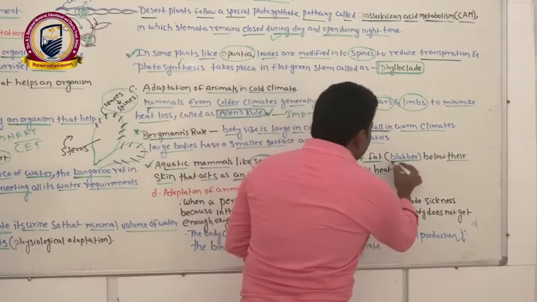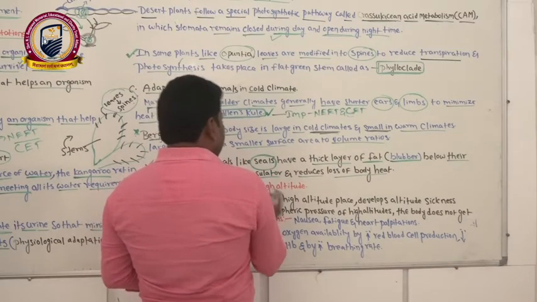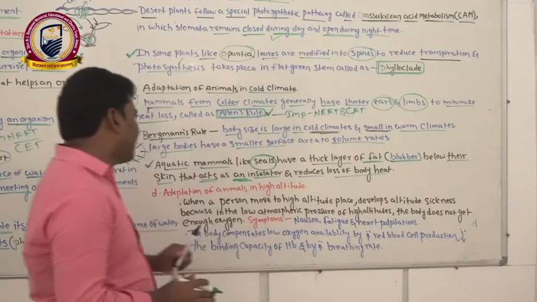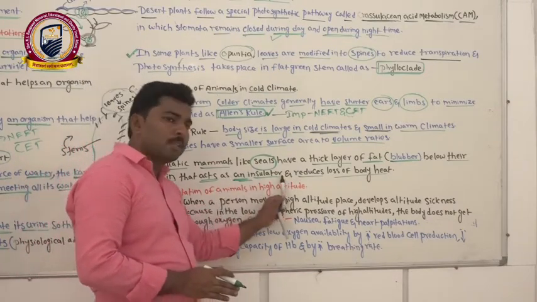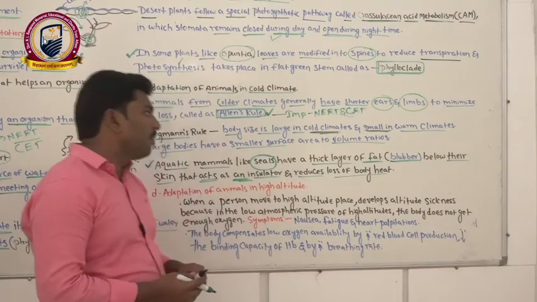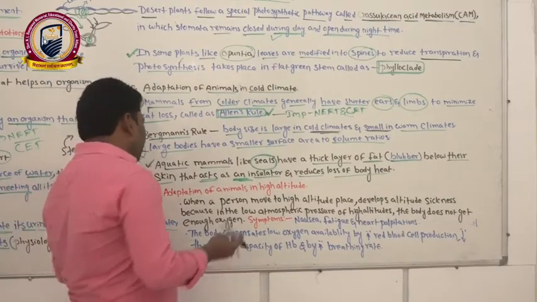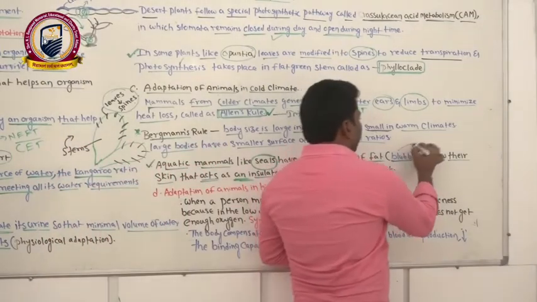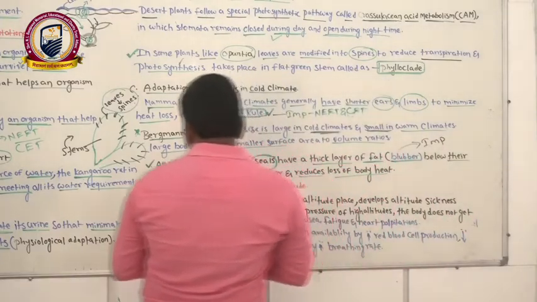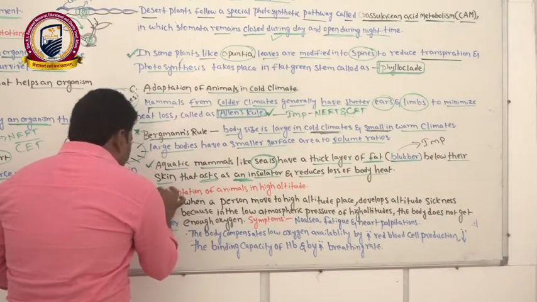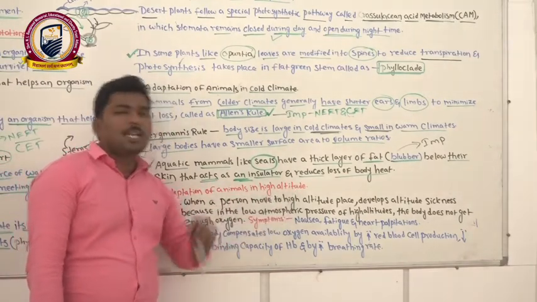So the conditions are not going to be exchanged. That is the reason they protect themselves from extreme cold climatic conditions. This is also a very important bit. Correct. Now we can see one more adaptation, that is adaptation of animals in high altitudinal places.